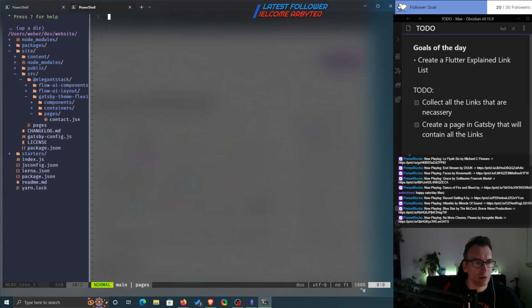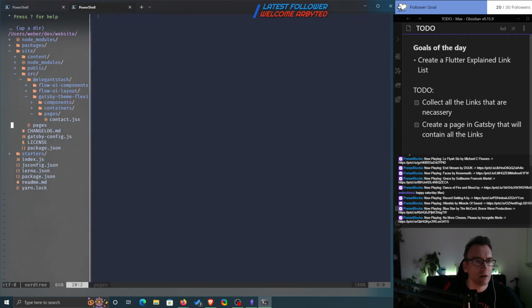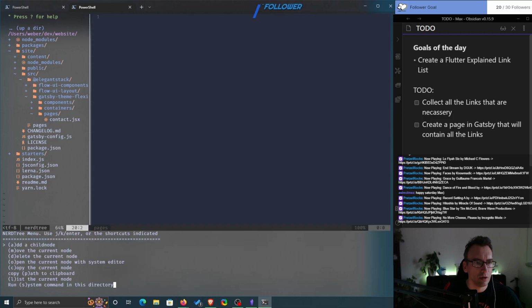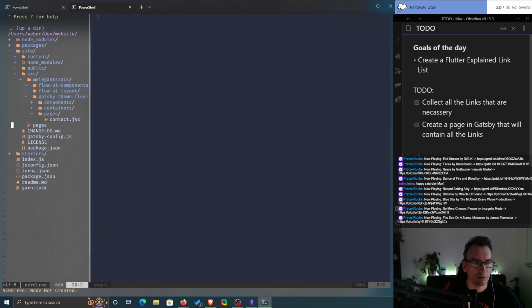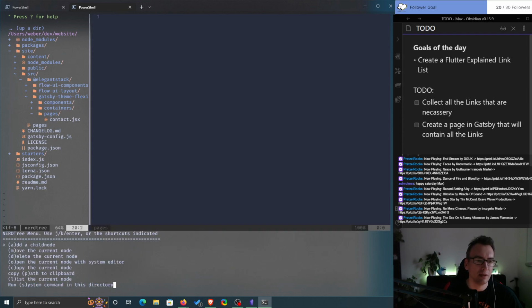Why is that not opening up? Add sources, pages, and then underneath of it we have, what did I say? LinkList.jsx. Probably copy current node, delete current node.